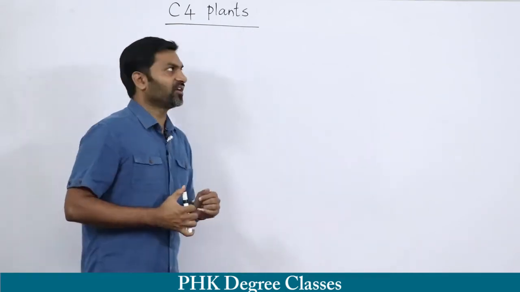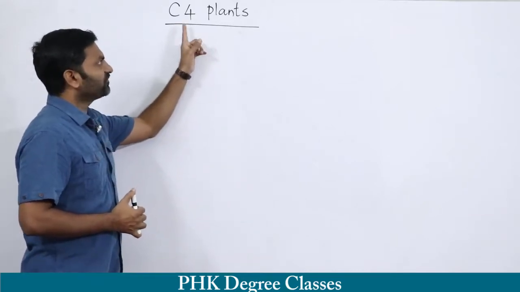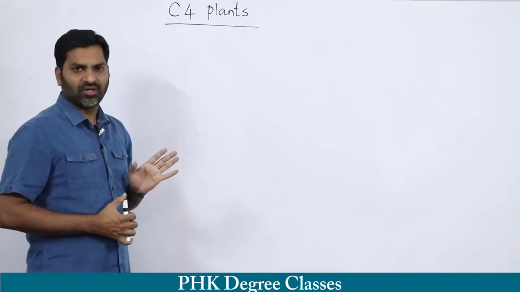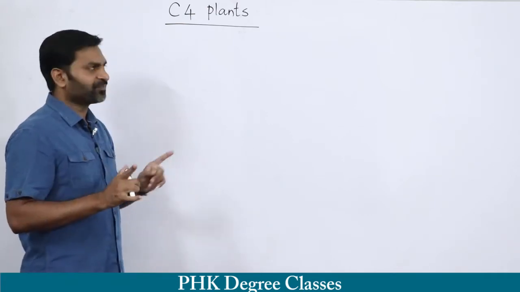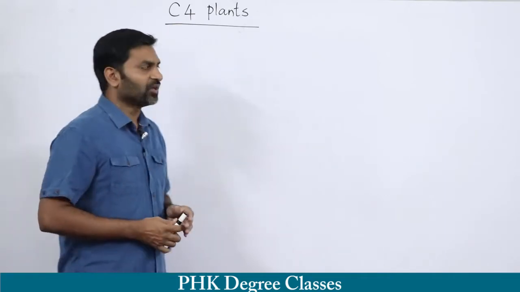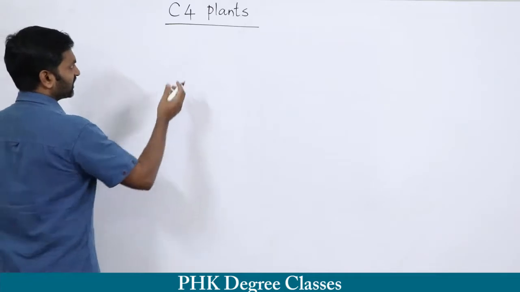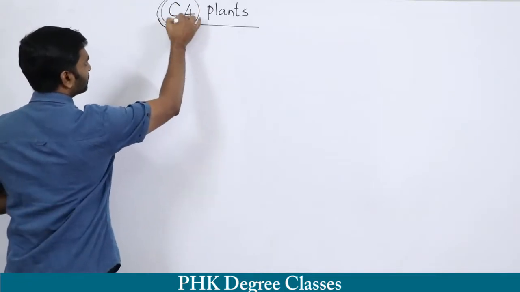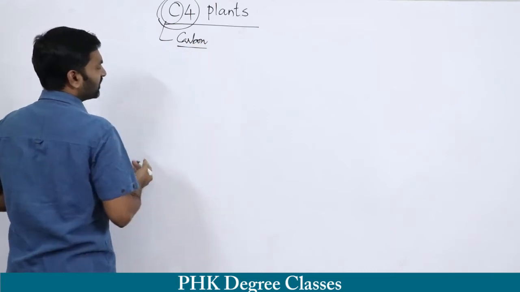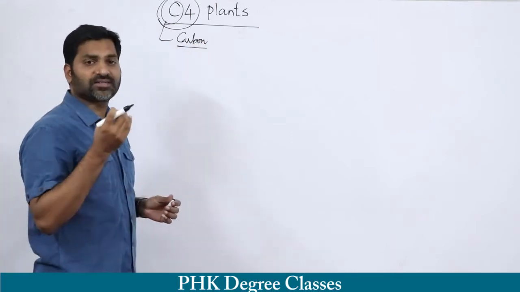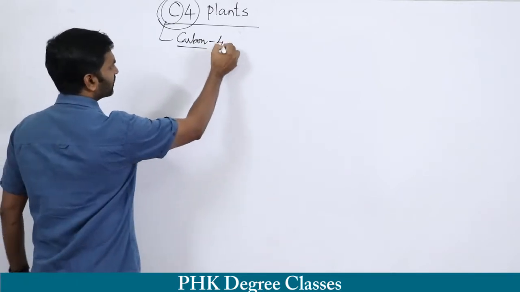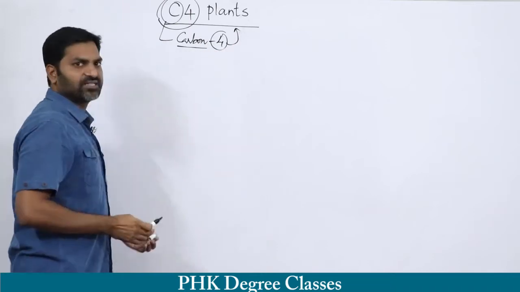So today we are going to see about C4 plants. Already we have gone through C3 plants and the C3 cycle. So in this session we are going to see about C4 plants, followed by the C4 cycle. So what are C4 plants basically? Remember, C stands for carbon. The first stable compound in the C4 cycle will be a 4 carbon compound. Hence, these plants are called C4 plants.